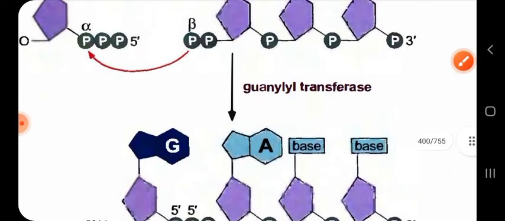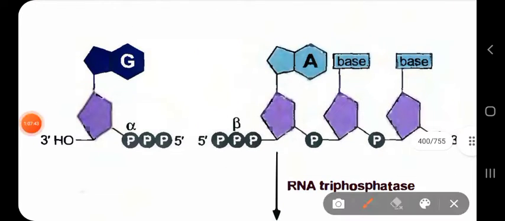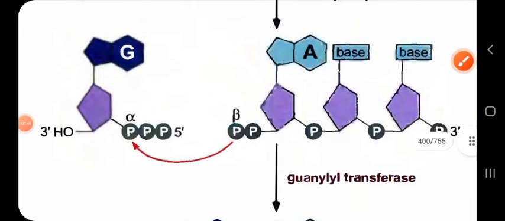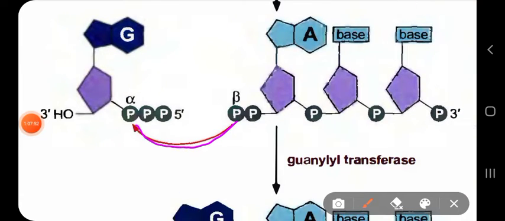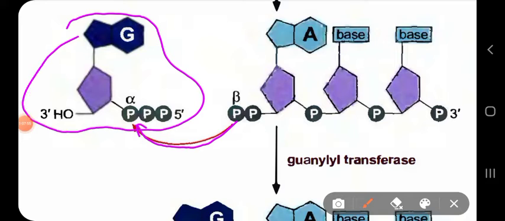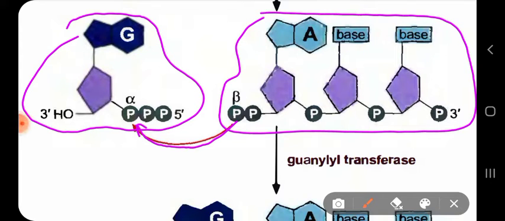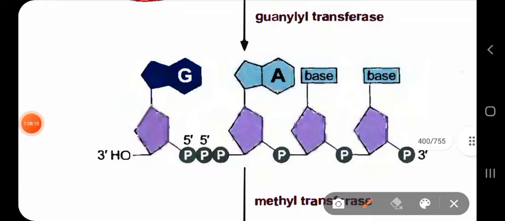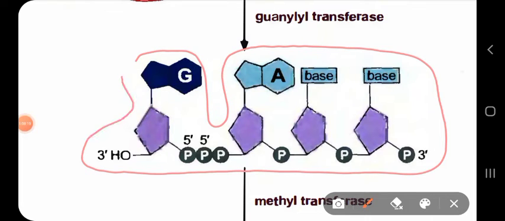So in the next step it is very important. The first step was only to remove this gamma phosphate, catalyzed by the enzyme RNA triphosphatase. In the next step you can see that a nucleophilic attack occurs between a molecule of GTP and the extreme 5 prime end of the RNA, and more specifically, the nucleophilic attack is between the beta phosphate of the 5 prime end of the RNA and the alpha phosphoryl group of a molecule of GTP, which causes the GTP molecule to bind with the extreme 5 prime end of the RNA, right?